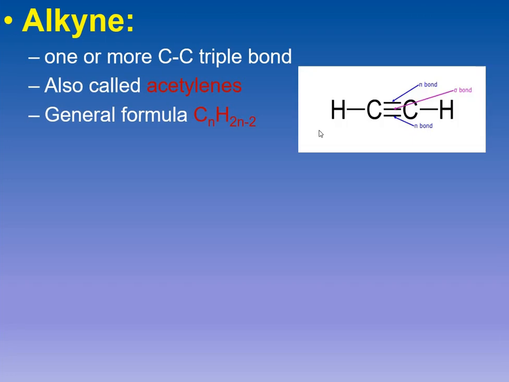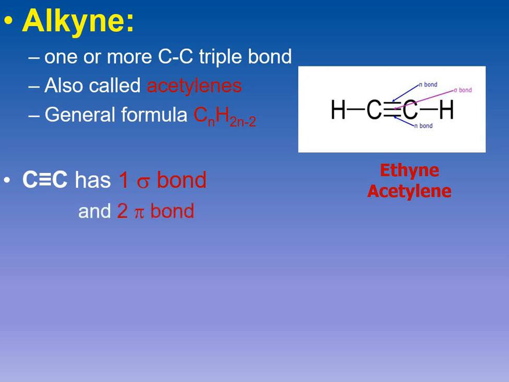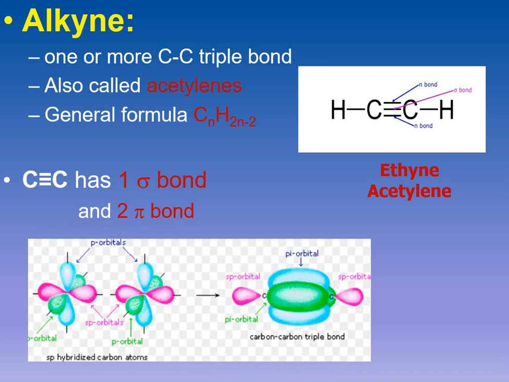This acetylene, you can see, has one sigma bond which is holding 2 carbon atoms, and it has 2 pi bonds in its structure. These pi bonds are above and below the plane of the molecule. This is the simplest alkyne which is being shown to you. Its name is ethyne, or the common name is acetylene. These triple bonds have one sigma bond and 2 pi bonds in them. The orbital picture is being shown to you over here.